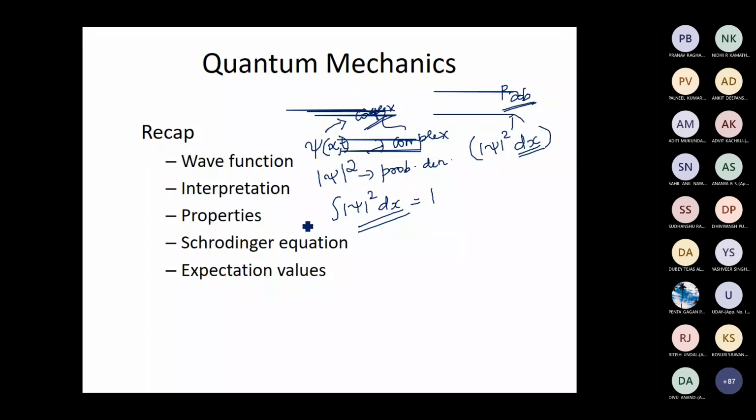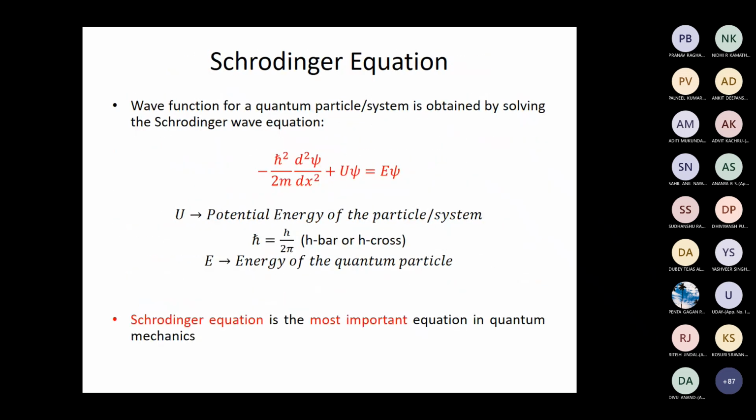Only those functions which satisfy all these properties will be accepted as physically acceptable wave functions. And we have seen that the wave function is obtained by solving a differential equation called the Schrodinger equation. The Schrodinger equation has the form minus h bar square by 2m d square psi by dx square plus U psi equal to E psi. This is called the one-dimensional Schrodinger equation.